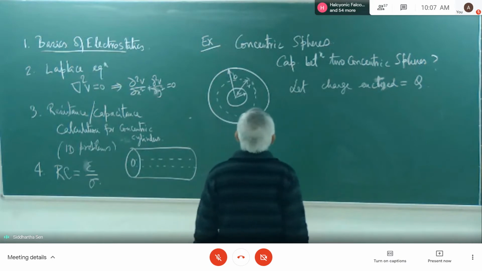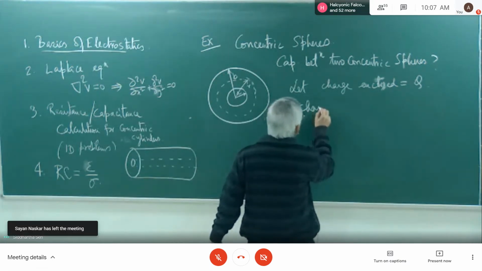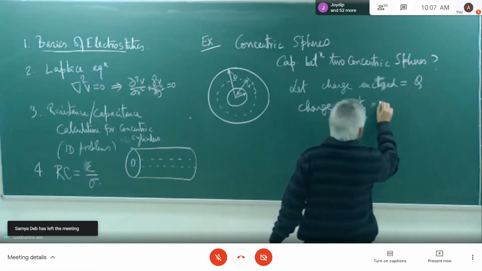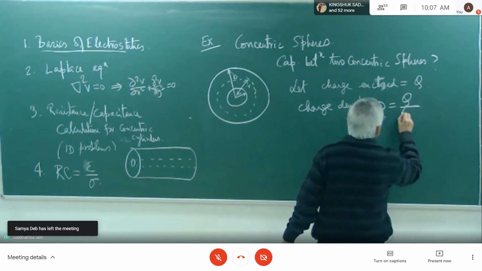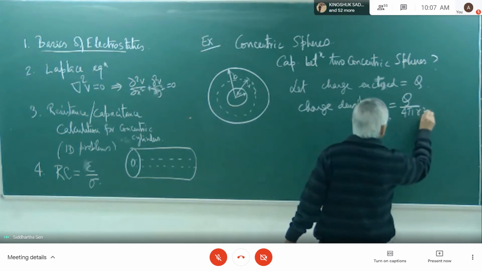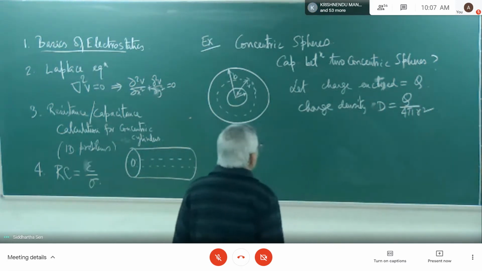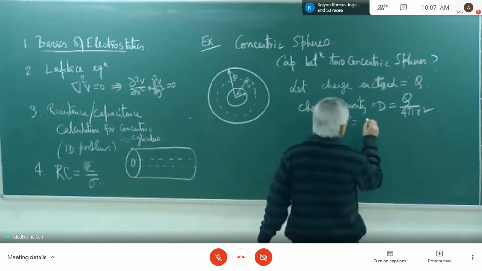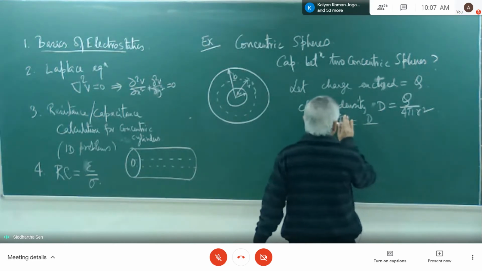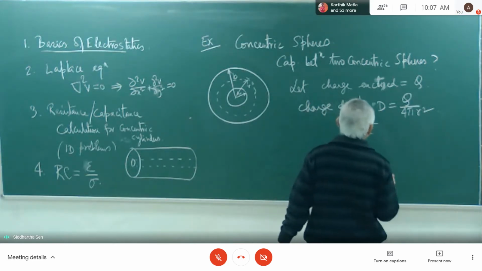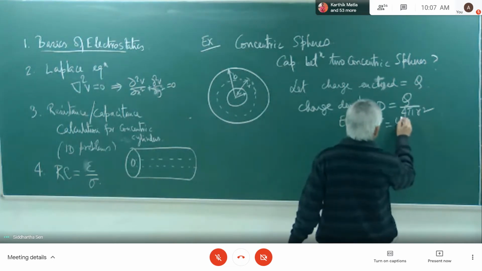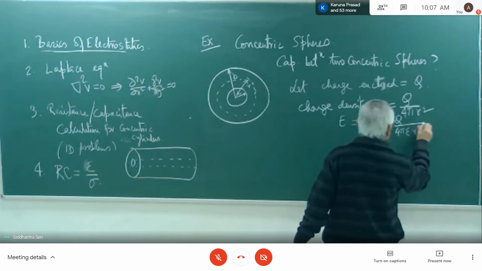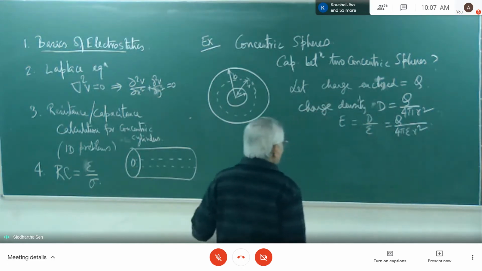So what is the charge density? D is equal to Q divided by 4 pi r square. This is all we know. And definitely we can say that E is equal to D by epsilon, so it is equal to Q divided by 4 pi epsilon r square, where epsilon means epsilon r into epsilon 0.